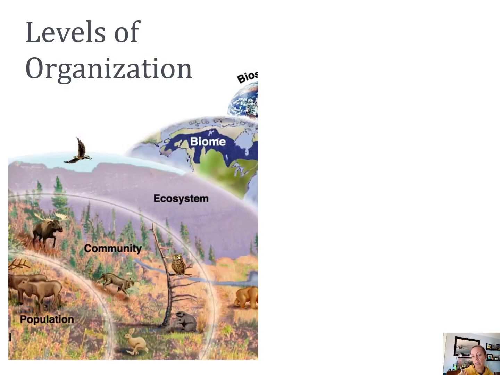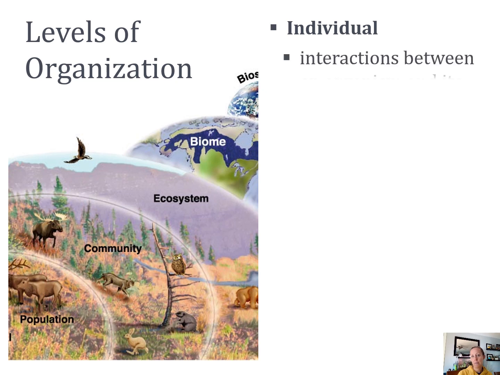When we talk about ecology, we have to talk about the whole environment from the single organism all the way up to like the whole planet Earth. All right, so we start with the individual. The individual would include the interactions between a single organism and its surroundings. So how I interact with where I am, with the world around me, like what I plant, what I take, what I eat, what I give.